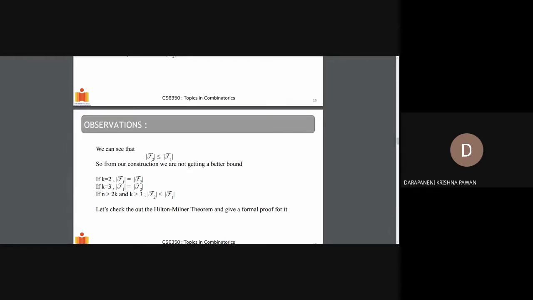But again, for k greater than 3 and n greater than 2k, of course, we have mod F2 less than mod F1. So this is just an intuitive idea of the Hilton-Milner theorem, what it states about non-trivial intersecting families. We'll see a more formal proof for it, which will be explained by my friend.